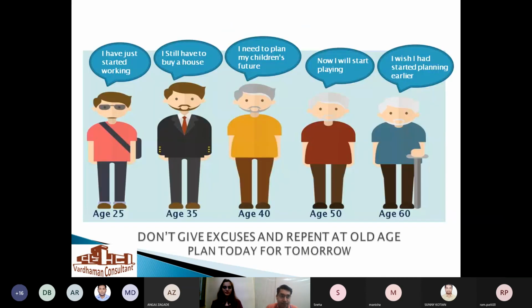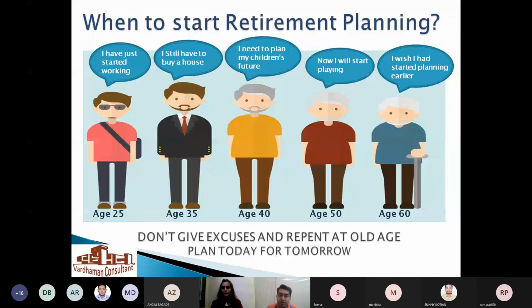So let's see. When to start retirement planning? These are the life stages we are usually in, and we give priority to other things also, and we have other priorities. It's just that we don't start. So my point is, whether you start small or big, at least start. Making a start is a big step. One should start as early as possible.